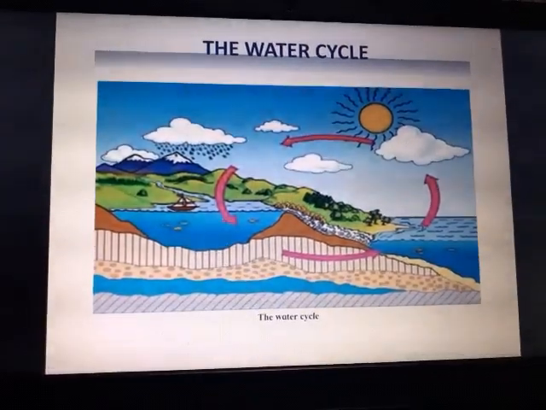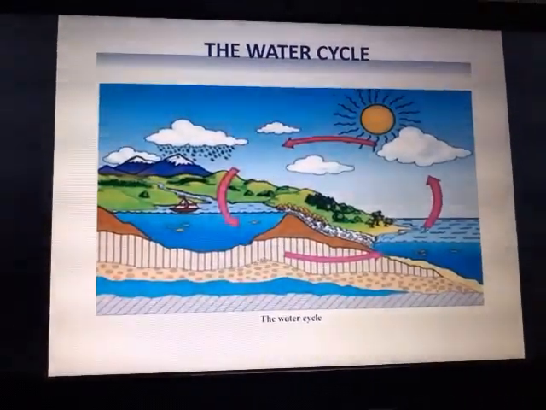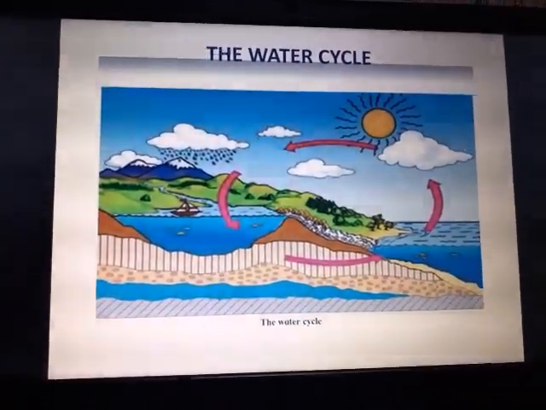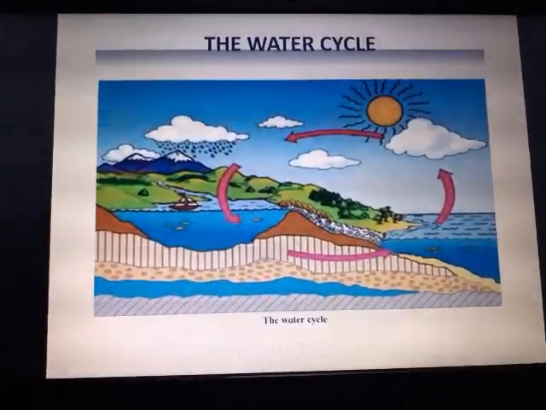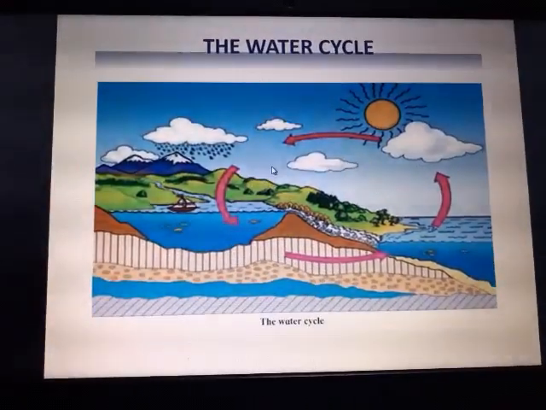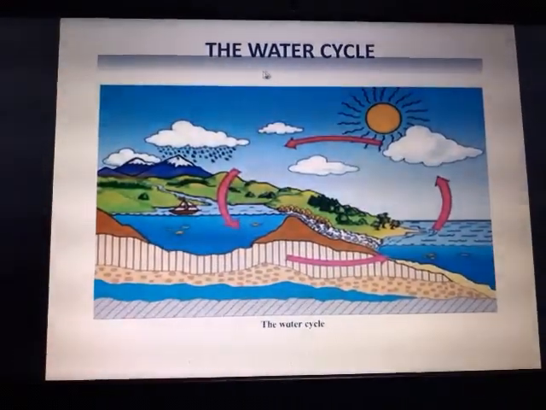Now we are going to study the water cycle. How does it rain or the water cycle? It is the same thing. Okay, it is the same thing, that how do we get the rain. Now see here, it's written the water cycle.